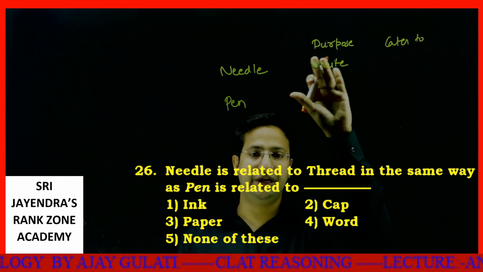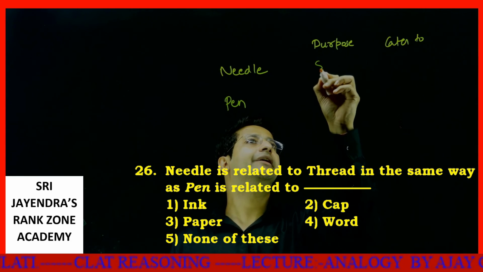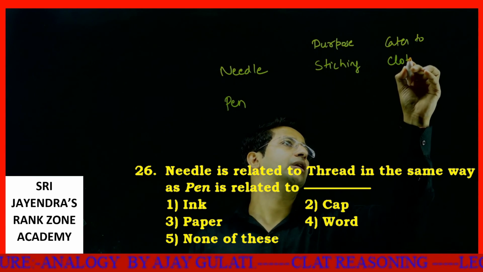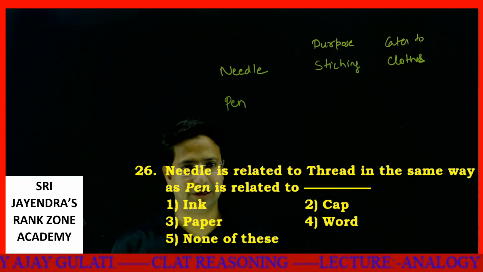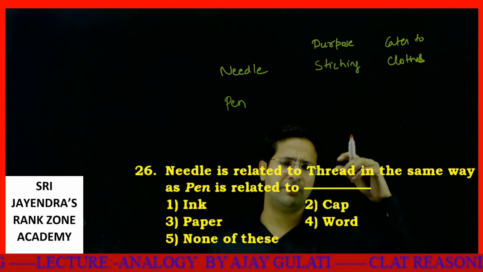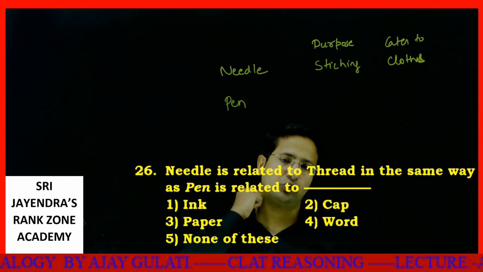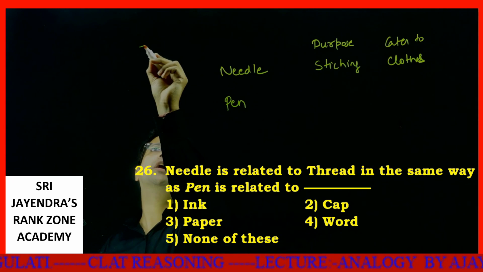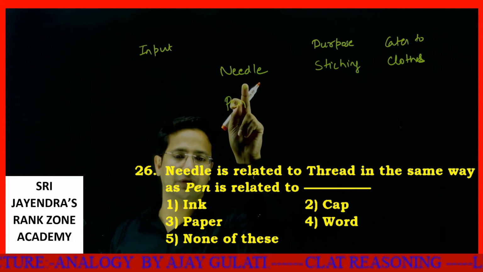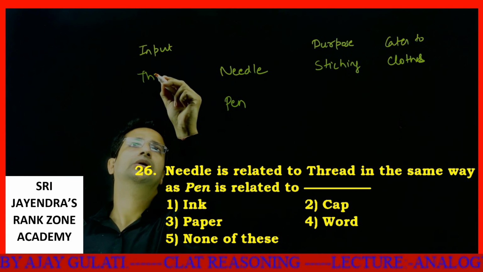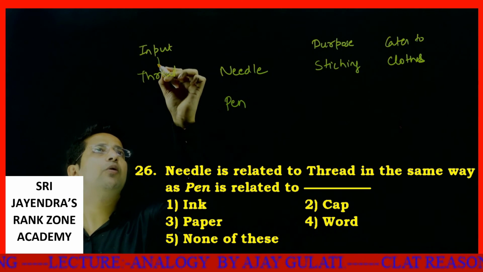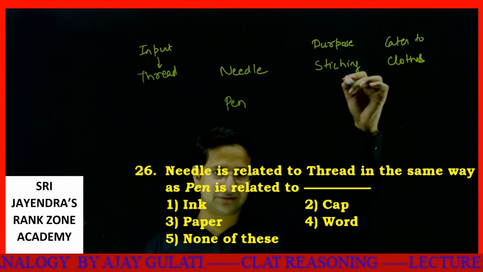Needle is related to thread. A needle is used for stitching clothes, or anything. It caters to clothes or any heavy stuff, maybe plastic, but basically it caters to clothes. Now, what is the input for a needle? If you don't provide the needle with this input, the needle is useless. That is the thread. I am writing all these things to make the answer exactly clear. If you provide thread as input to a needle, it can stitch clothes.